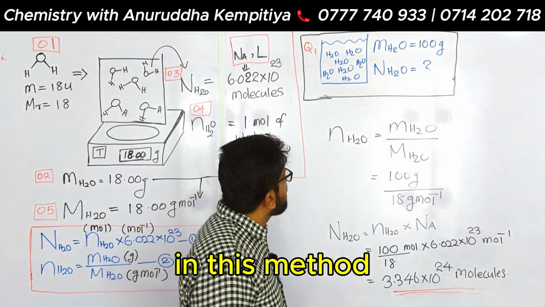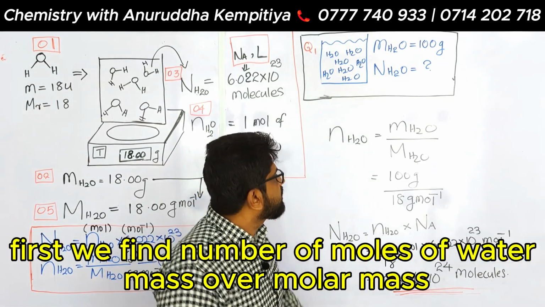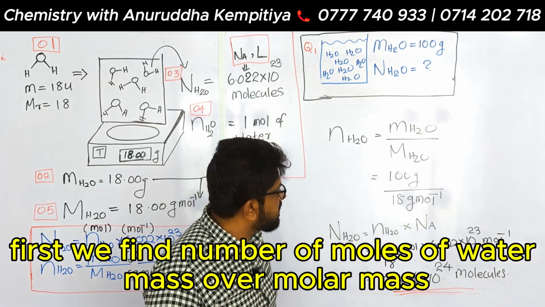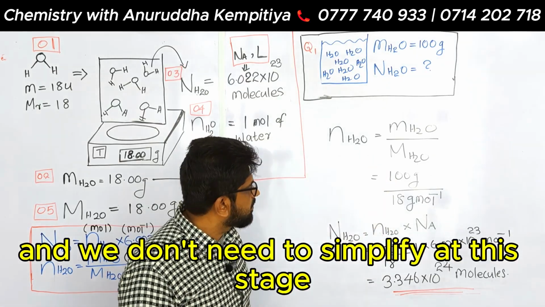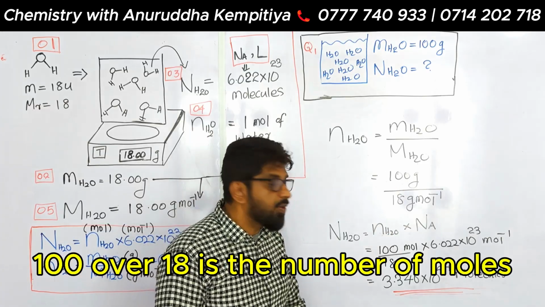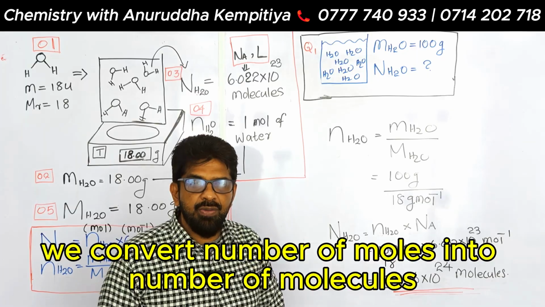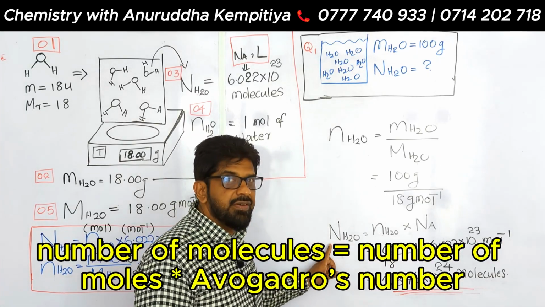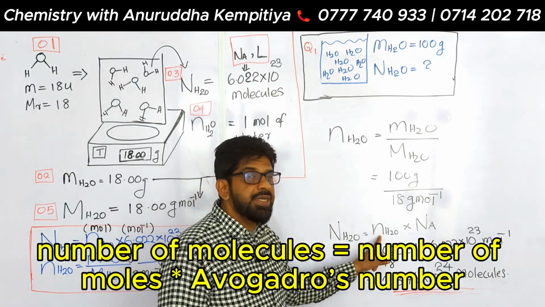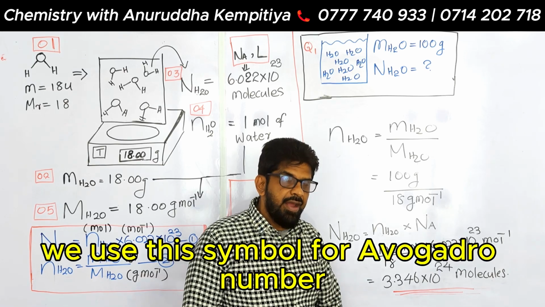In this method, first we find the number of moles of water, mass over molar mass. And we don't need to simplify at this stage. This is the number of moles: 100 over 18. Then we convert the number of moles into the number of molecules. Number of molecules equals number of moles times Avogadro number. We use the symbol Na for Avogadro number.